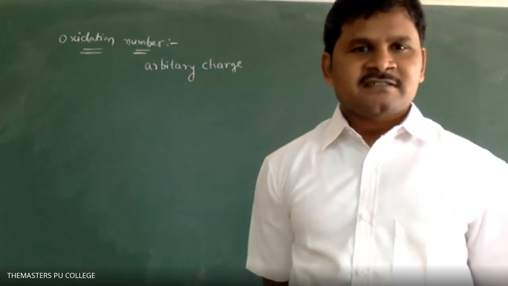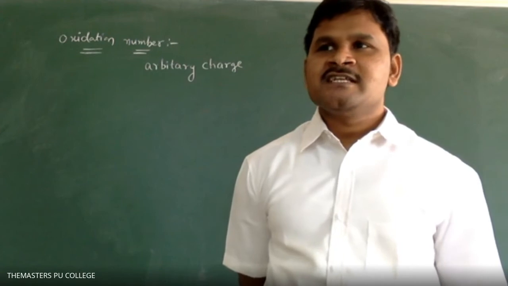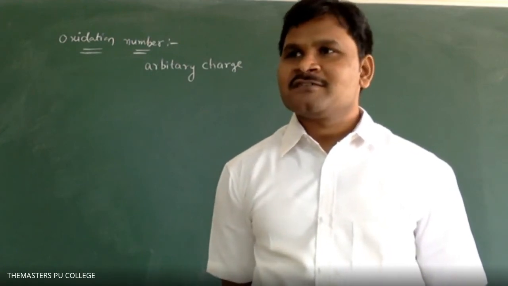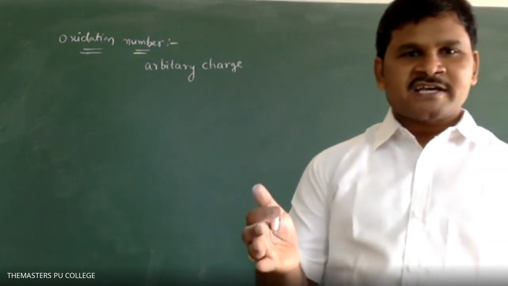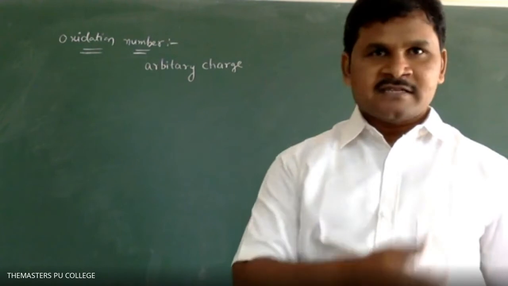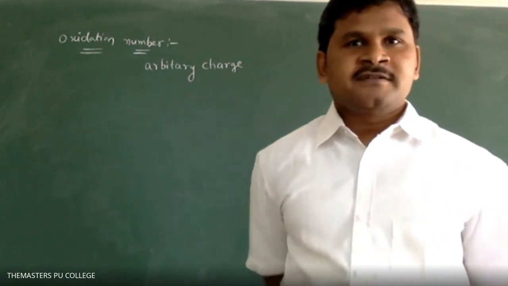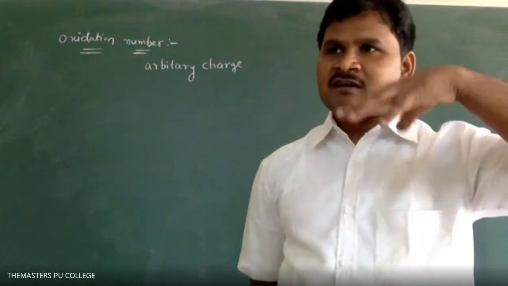Spices means masala powders like turmeric powder, chili powder, dhania powder, which is coriander powder. The Spices Board has much importance in India. It is a big, in-demand board, one of the important boards for crops.